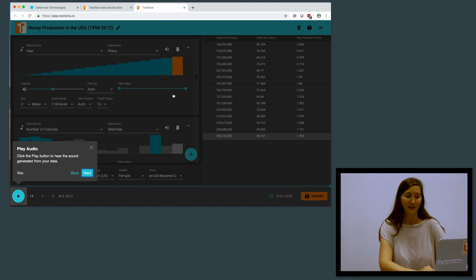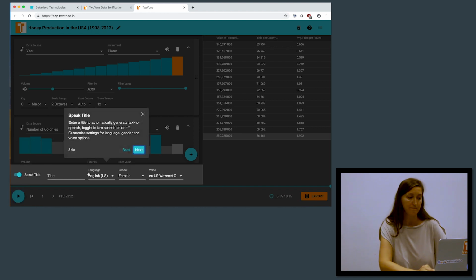And playing the audio in the bottom left at any point in time. We also have another feature using Google's text-to-speech API to enable the title to be spoken. So you can enter a title, you can customize that title, type it in, and turn the speech title on. You can also customize the speech title option for language, gender, and voice options.